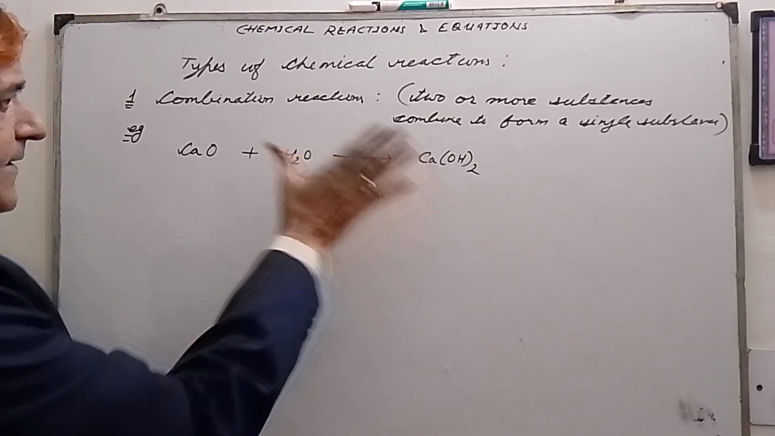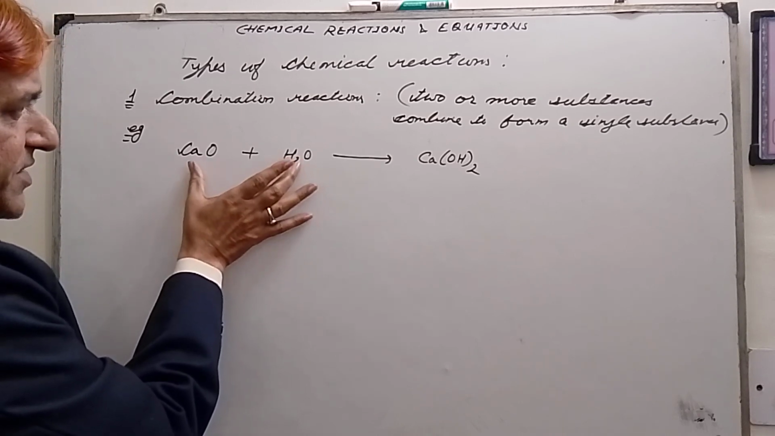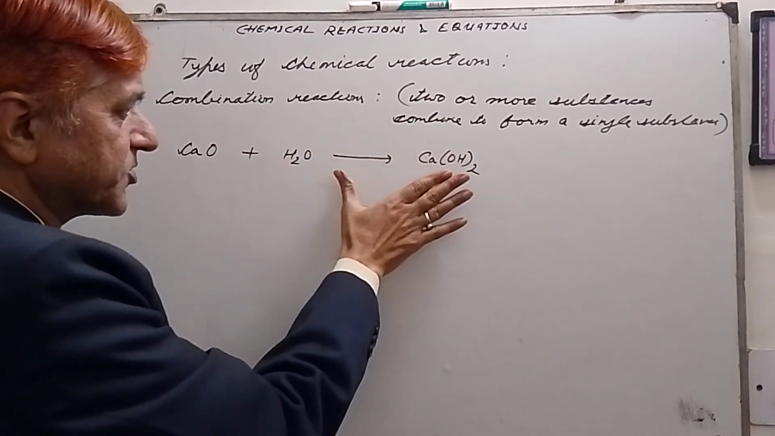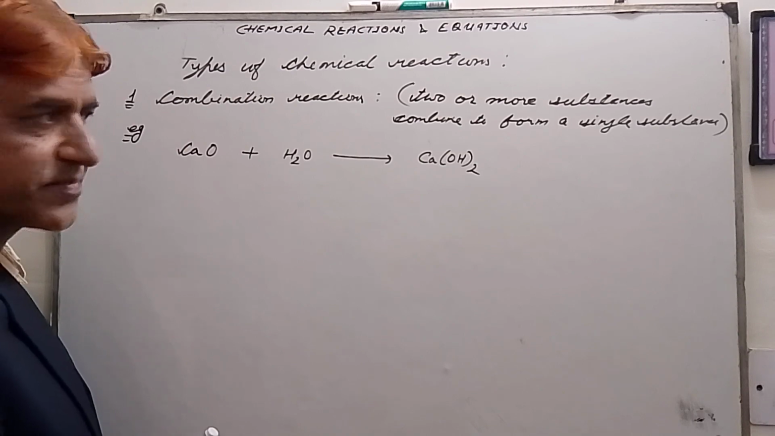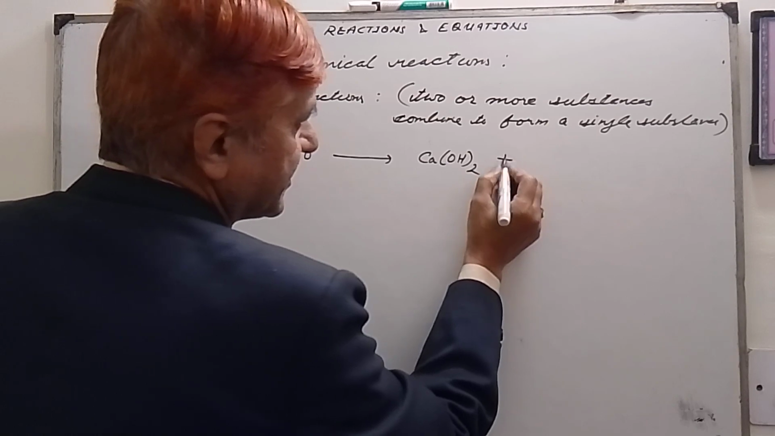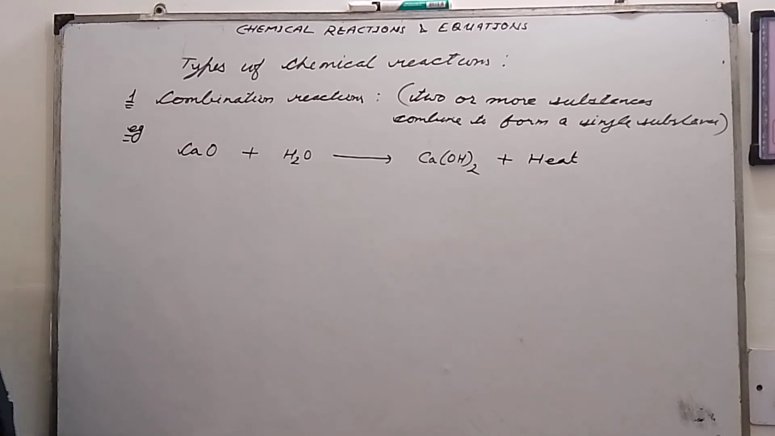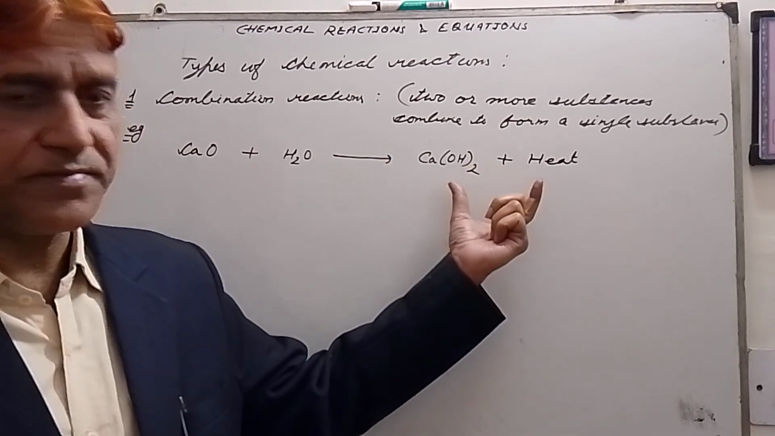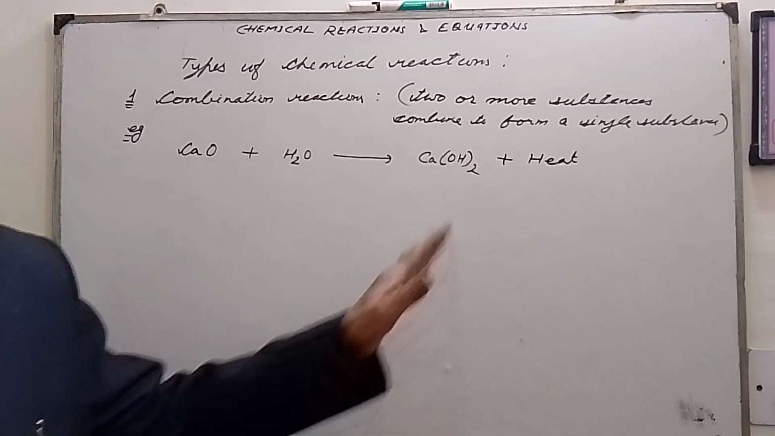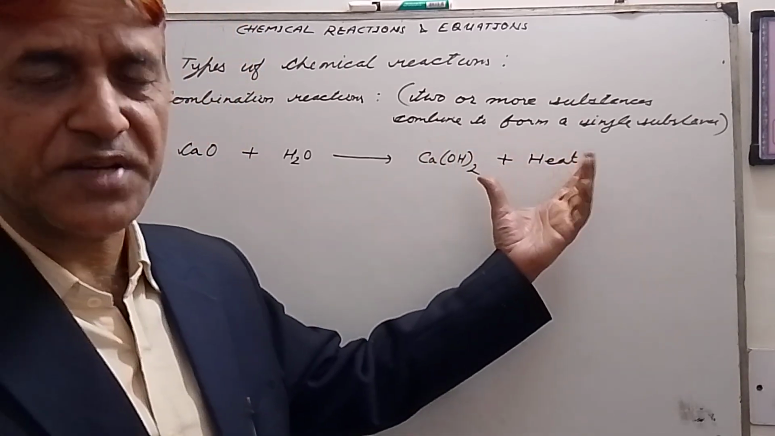So here there are two substances on the reactant side and one substance on the product side. So this is a combination reaction. And the second thing is that heat is also produced in this reaction. Now a chemical reaction in which heat is produced, you know very well, is an exothermic reaction. So this is a combination reaction as well as an exothermic reaction.